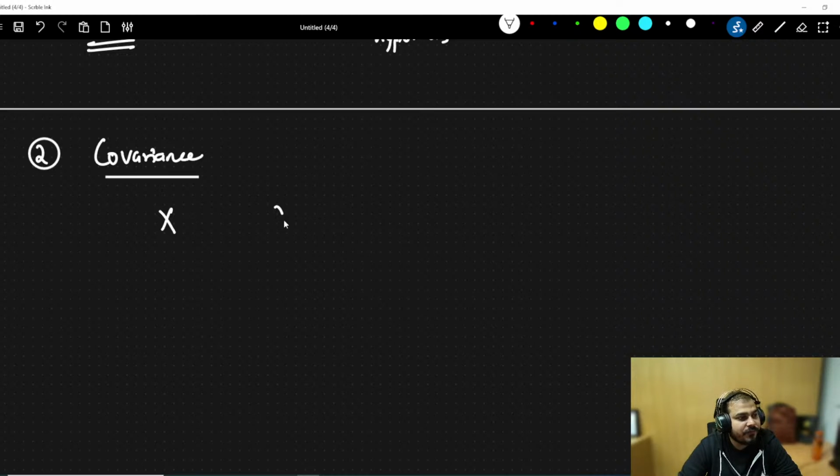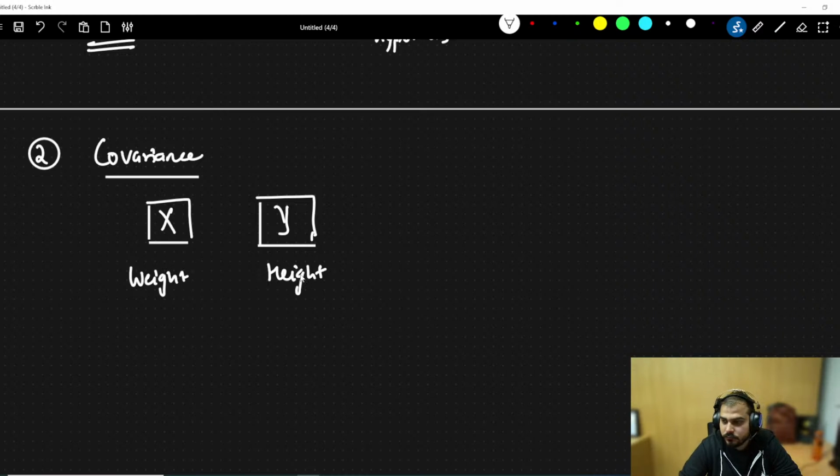Let's say that I have two datasets, two columns, x and y. Let's say this is basically my weight and this is basically my height feature.